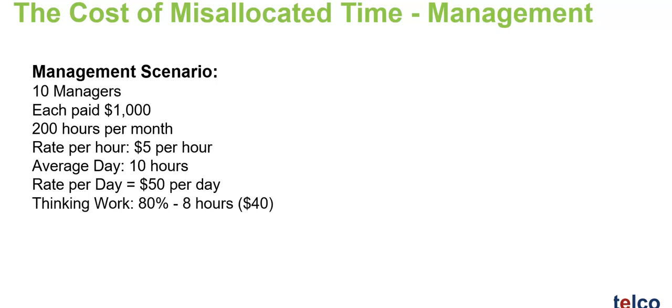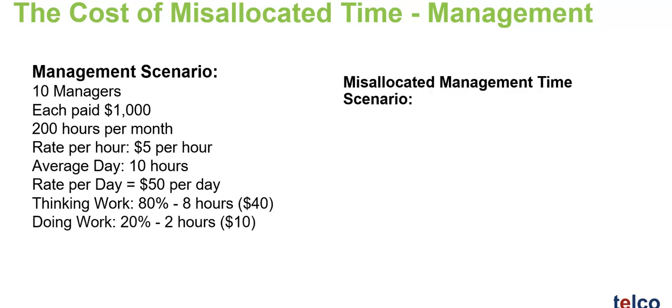So if the manager is spending their time accurately and correctly, doing 80% of their time on thinking work and 20% of their time on doing work, what will effectively happen is that $40 out of the $50 that they're paid per day has been allocated towards the manager doing the thinking work, and $10 has been allocated towards the manager doing the doing work.